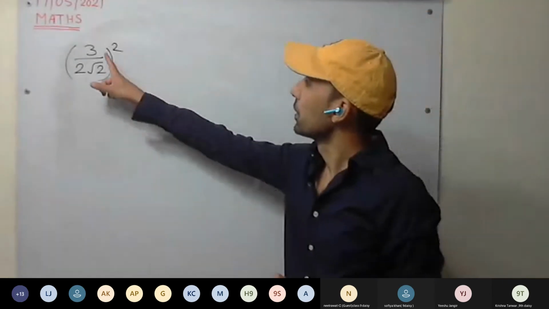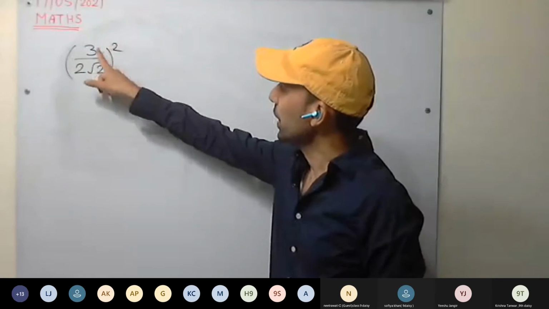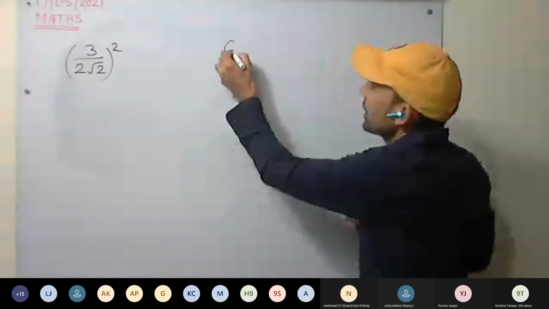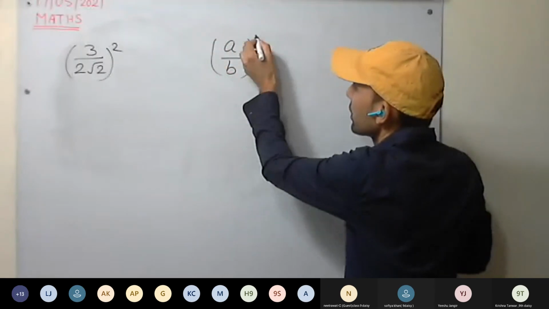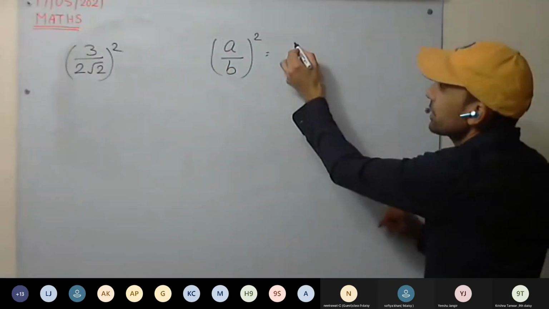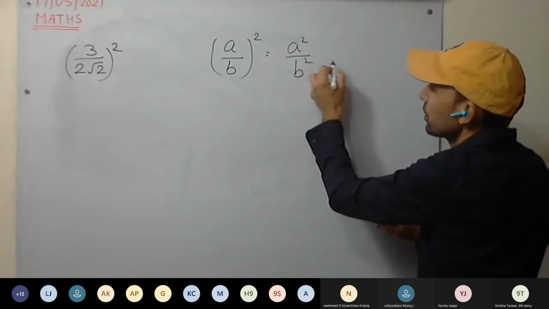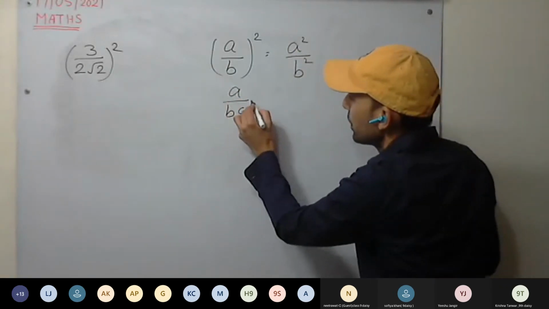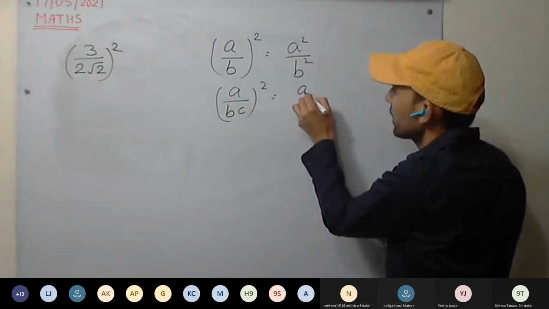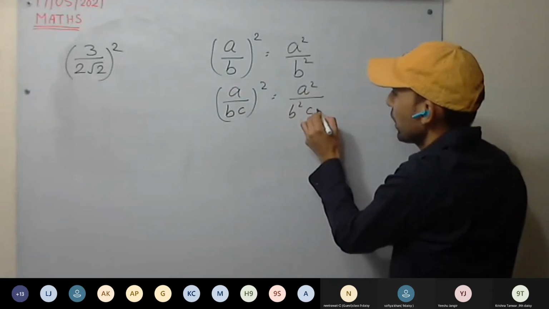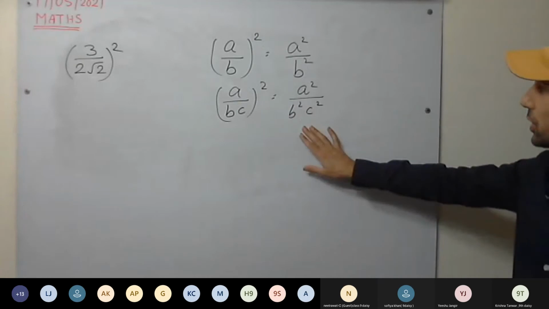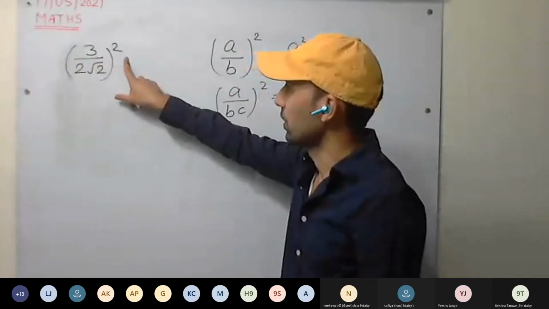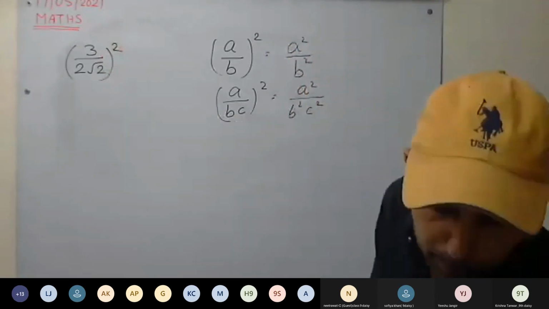So what you are going to do, this bracket is there, so the square is for the whole. If I am writing (a by b) the whole square, it can be written as a square upon b square. Or if it is given (a by bc) the whole square, it will be written as a square upon b square c square. Understood this one? So this square is for the whole. So what will be the next step?